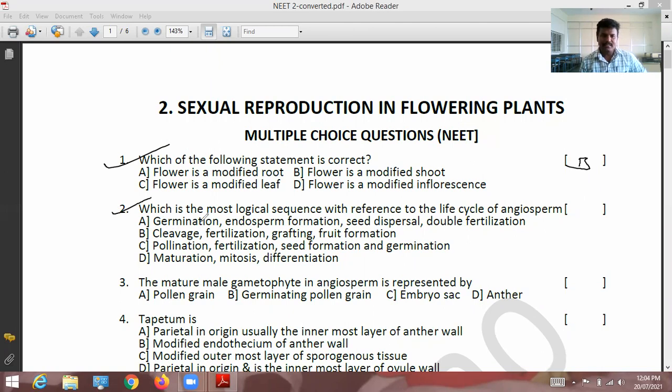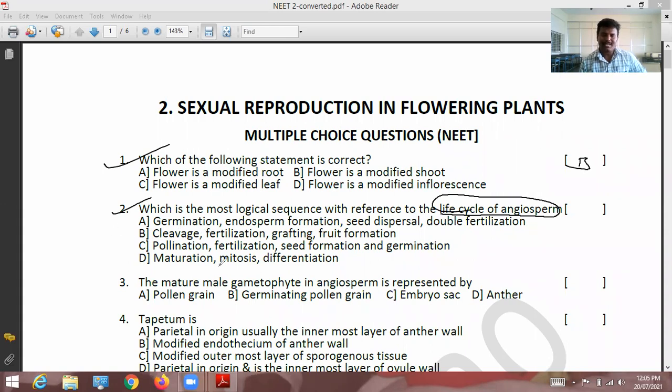Next, come to the second question. Try to say the answer. Second question: which is the most logical sequence with reference to the life cycle of flowering plants?